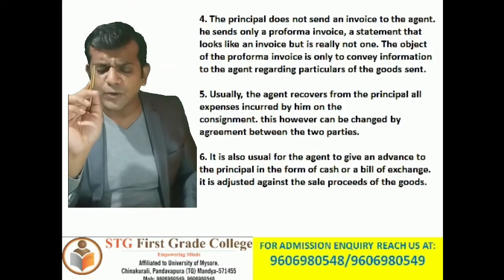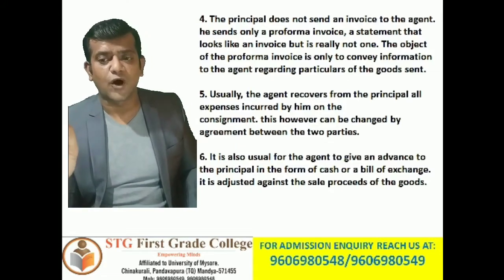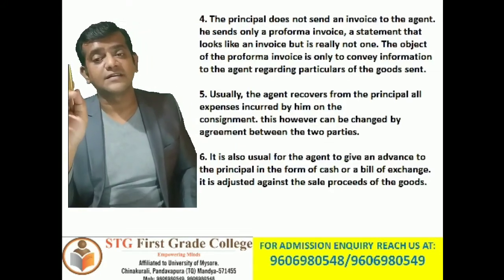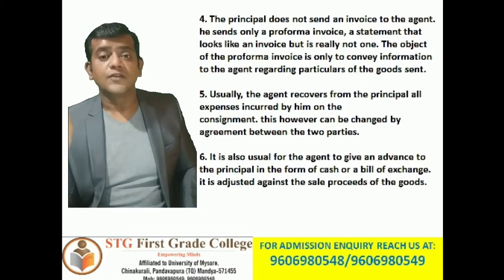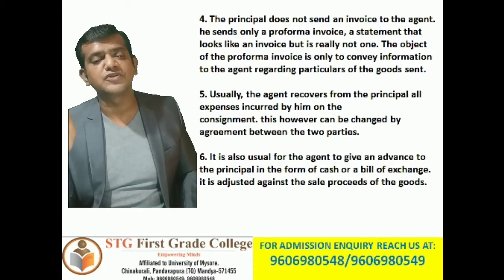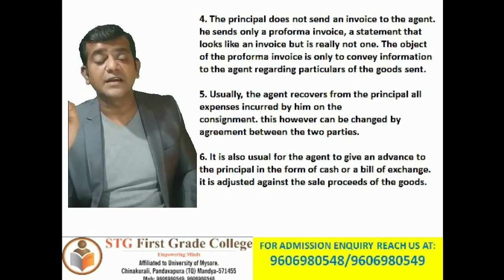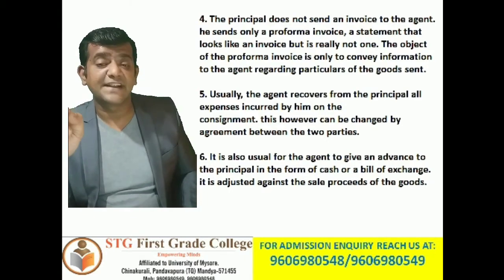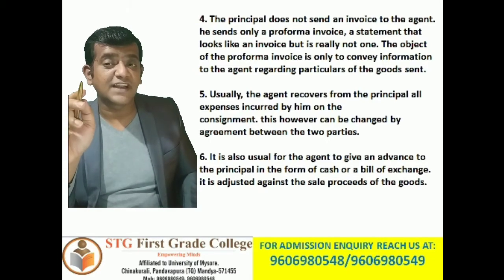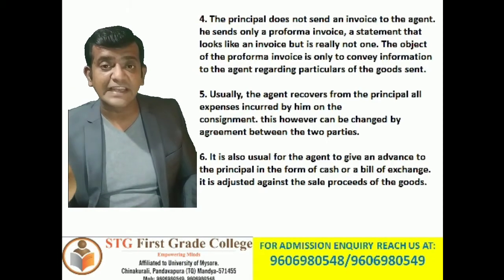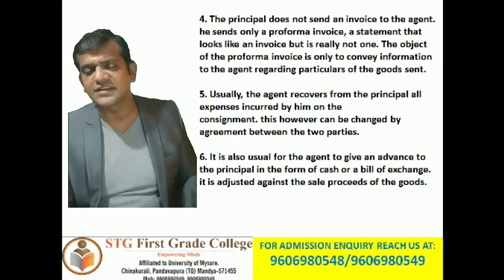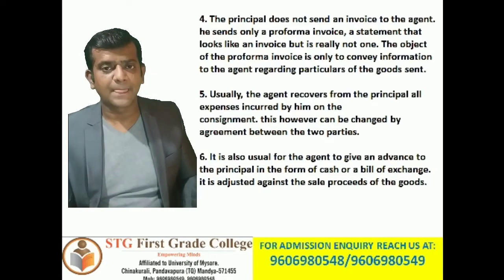He sends only a pro forma invoice, a statement that looks like an invoice but is really not one. The object of the pro forma invoice is only to convey information to the agent regarding particulars of goods sent. So you have to understand here, the consignor will send an invoice to the consignee. So it is not an original invoice, it is just a pro forma.